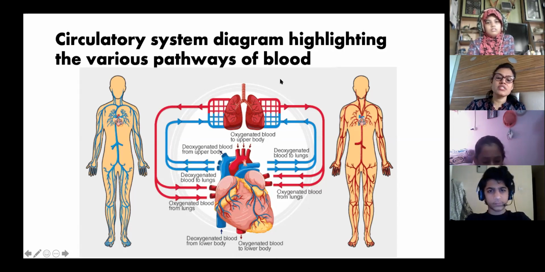So that is the complete circulatory system in this diagram.